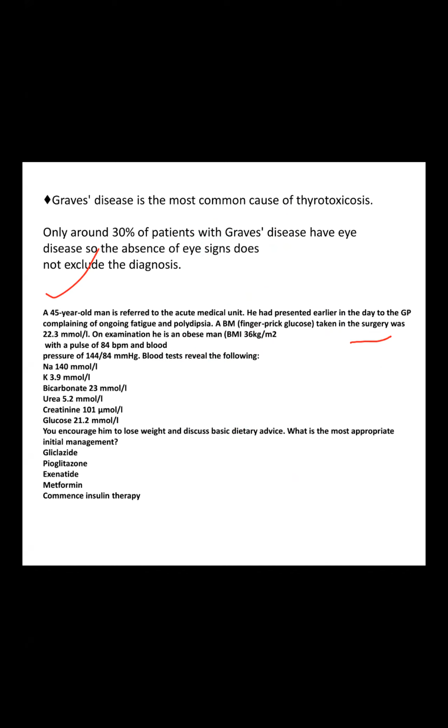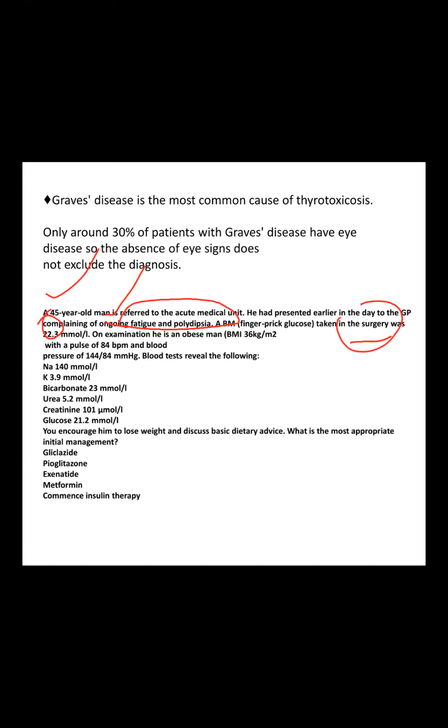First of all, the important point here is that whatever the surgery, the patient has ongoing fatigue and polydipsia. You are the doctor, you check the sugar, it's 22.